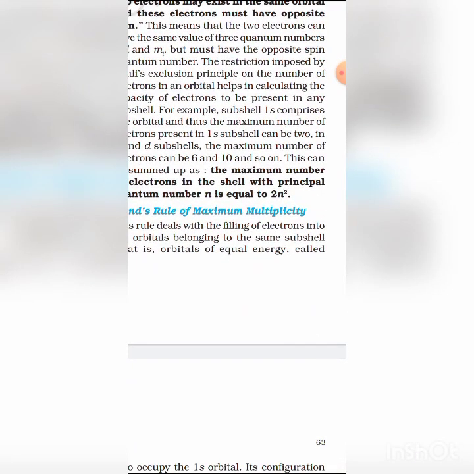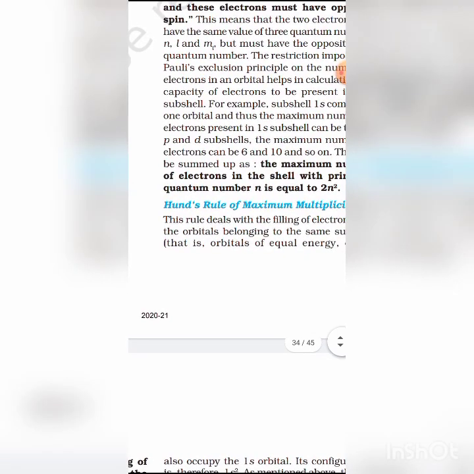Now we state Hund's rule. According to Hund's rule, no electron pairing takes place in p, d and f orbitals until each orbital in the given subshell contains one electron having parallel spin. Okay, student.